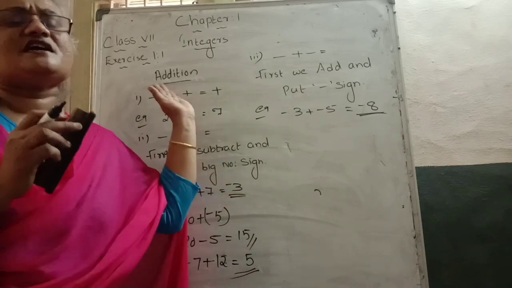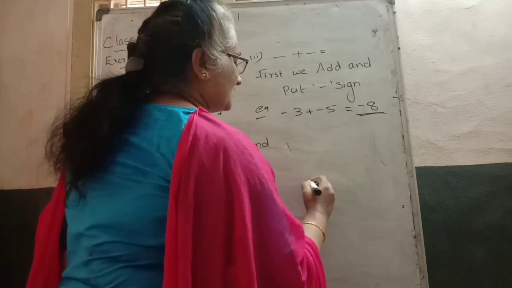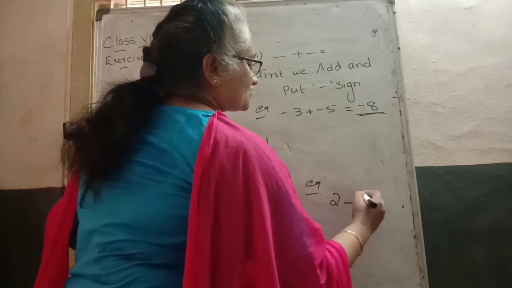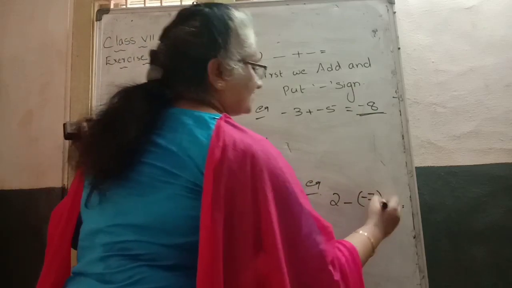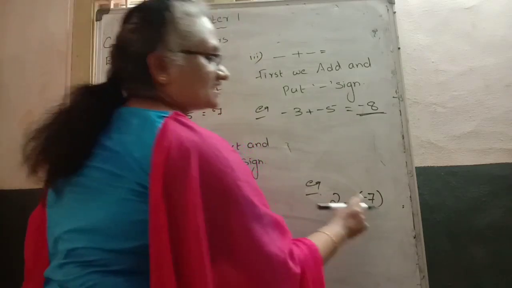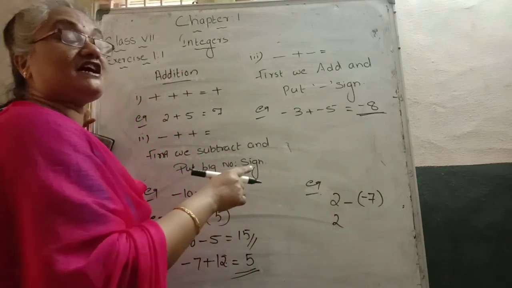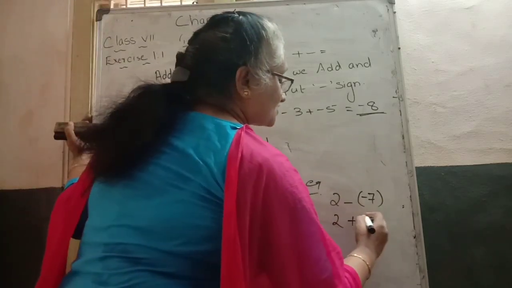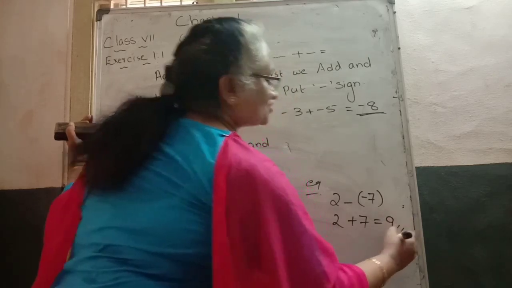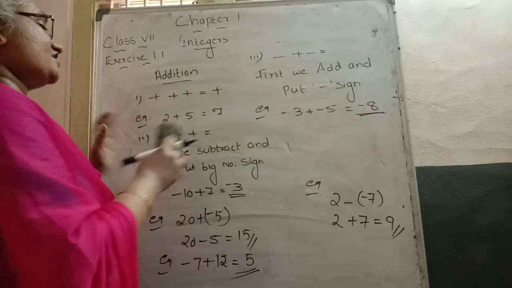The subtraction case is also the same as our addition, with just a slight difference. Example: 2 minus of minus 7. Here we read minus of minus, which comes to be plus. 2 plus 7 comes to be how much? 9. The rest remains the same, so subtraction is the same as the addition rule.